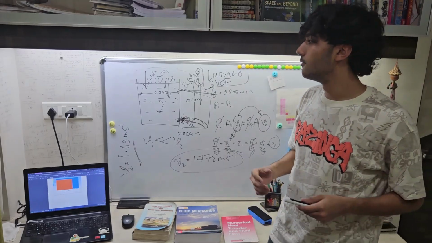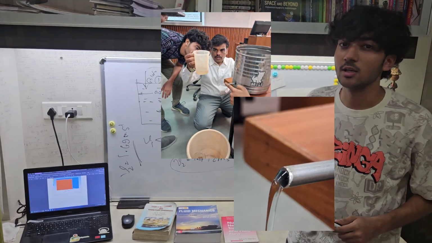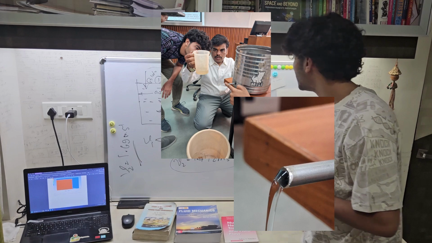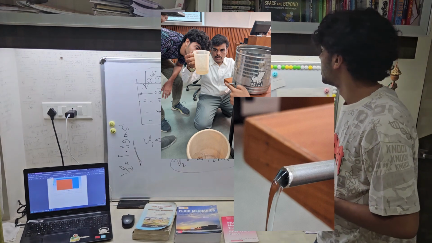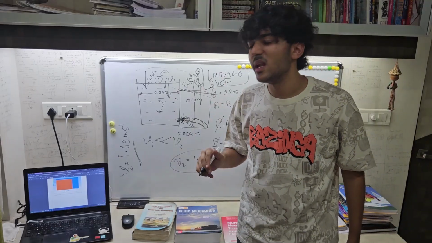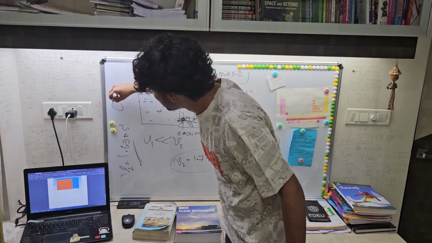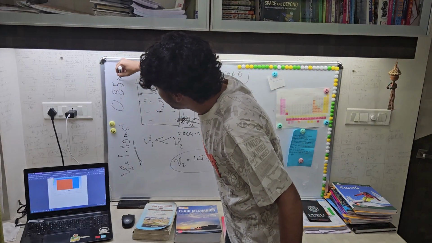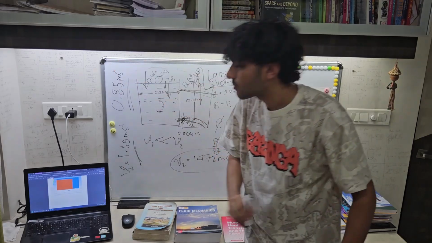Now let's review our experimental calculations, and this was really intriguing at some point, what is happening? When we calculated experimentally, the value of velocity was 0.85 meter per second.